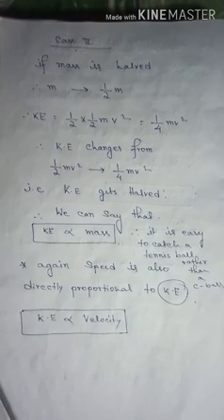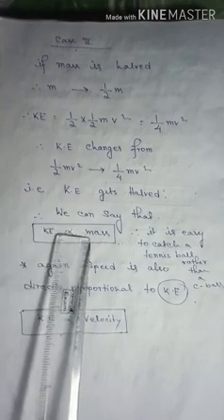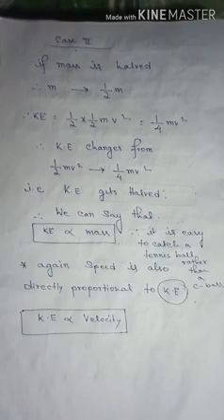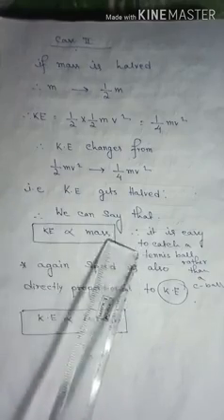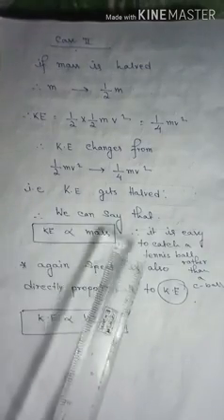Why? Because the mass of the cricket ball is more than the tennis ball. The cricket ball is heavier than the tennis ball. Therefore, if the mass is greater, the kinetic energy will also be greater. Therefore, it is obviously easy to catch the less heavy ball, that is the tennis ball.